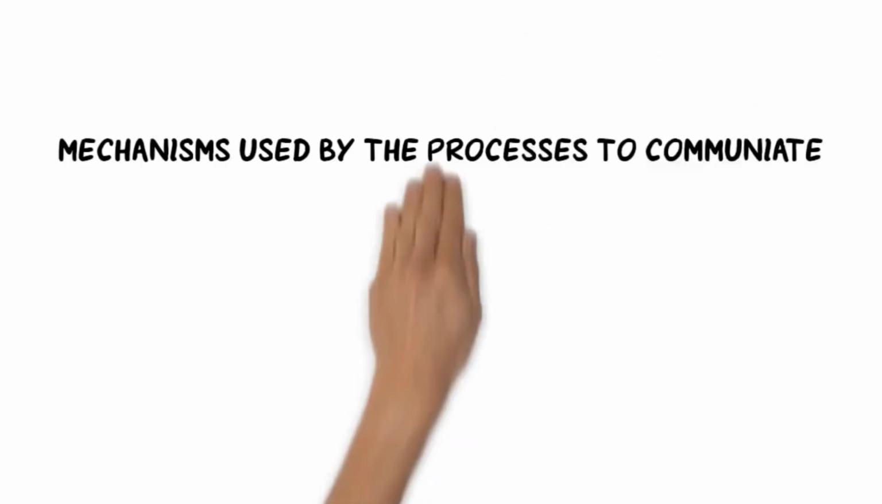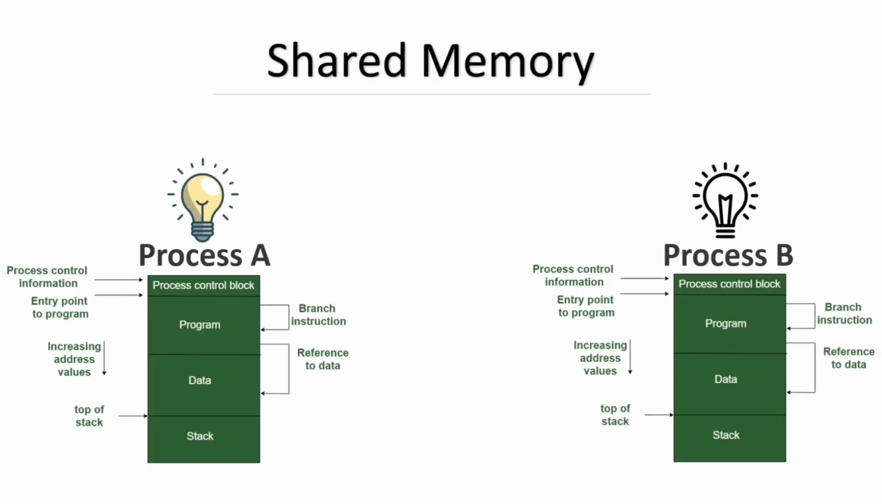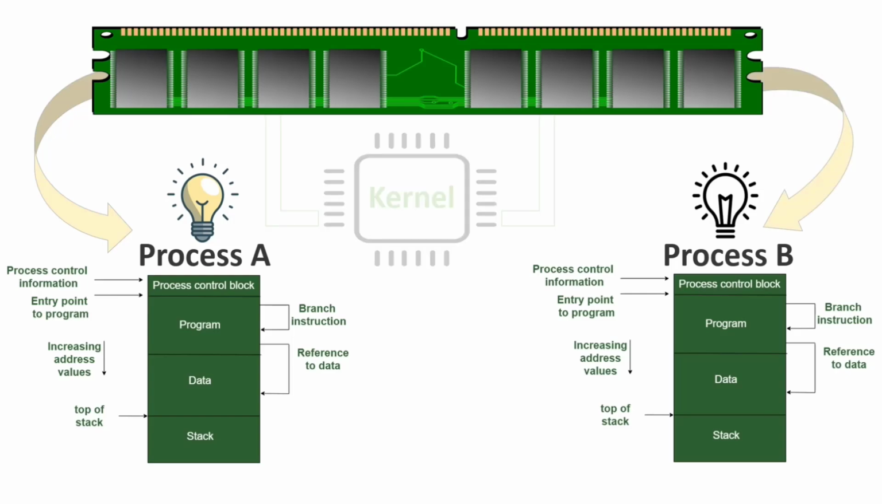Now let's talk about the two mechanisms we mentioned earlier that are used by the processes to communicate, starting with the shared memory mechanism. Process A and B wish to communicate in shared memory mechanism. The responsibility of the kernel is to set the memory to be shared between the two processes. After that, the kernel can go.